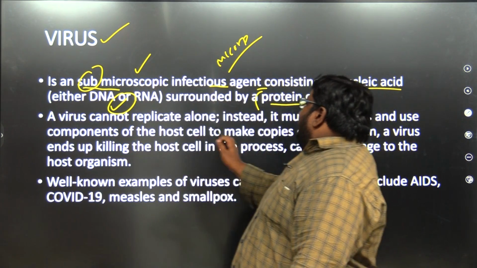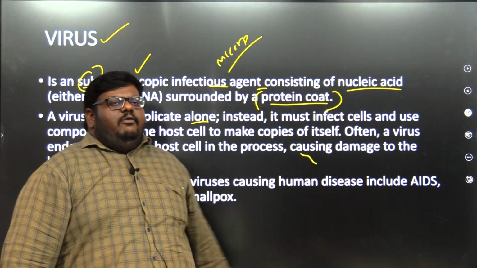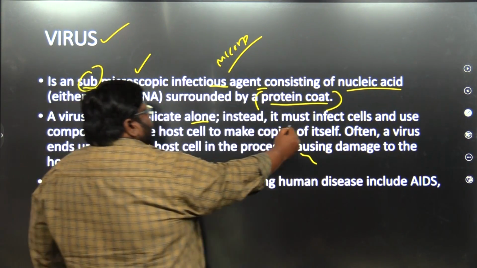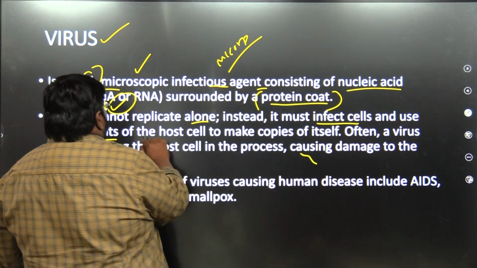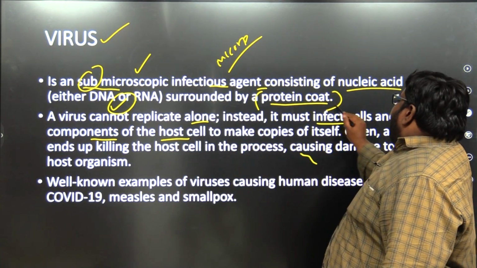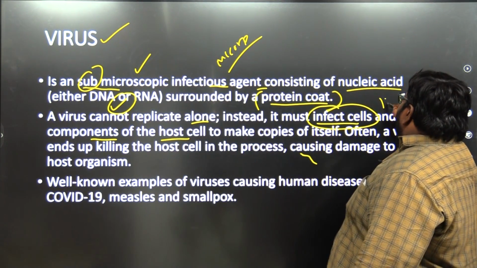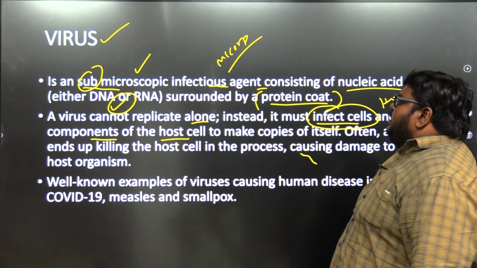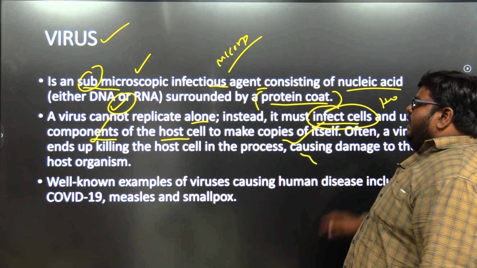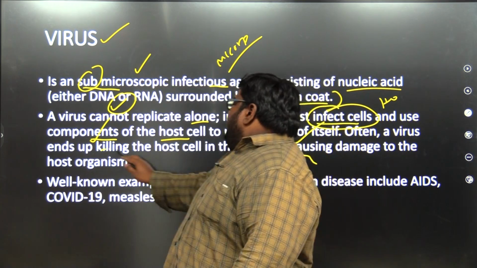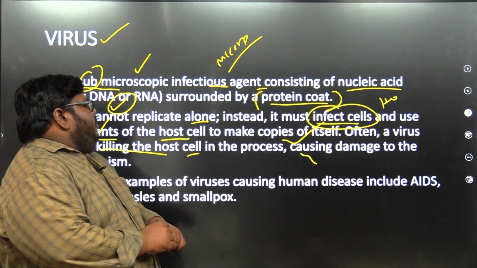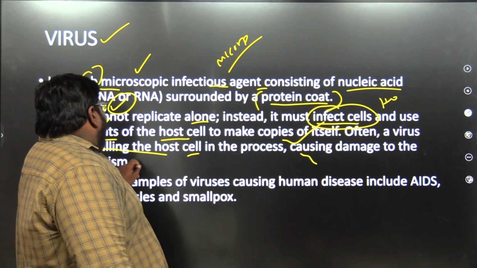A virus cannot replicate alone. If you leave a virus here, can it replicate itself? No, it can't. It needs a host. It must infect cells and use components of the host cell. If the virus wants to replicate, it must infect the cell, a human body or animal body. It must use the components of that host cell and make copies of itself. Often the virus kills the host cells. What does a virus do to our body? It suppresses our immune system, it causes damage to the host organism.